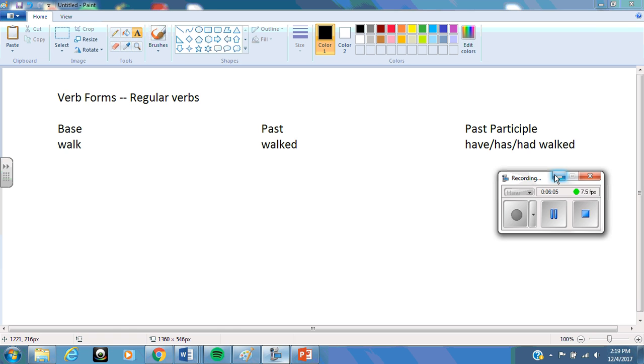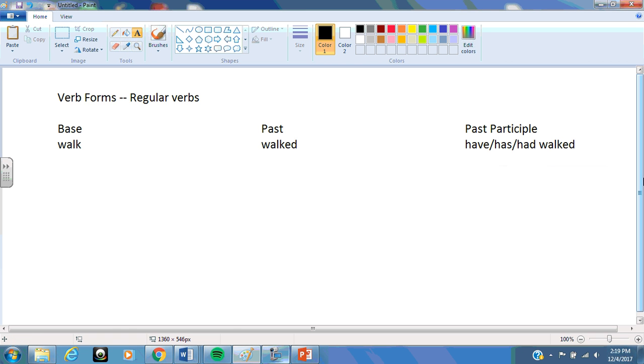Okay, so the last thing that I want to talk about are the verb forms. There's basically three forms that verbs can take, depending on how we want to use them in the sentence. Actually, there are four forms, but I'm only going to talk about three for our purposes now. There's the base of the verb, and that's just the verb by itself. For this instance, I used walk. So the base form of the verb to walk is walk.